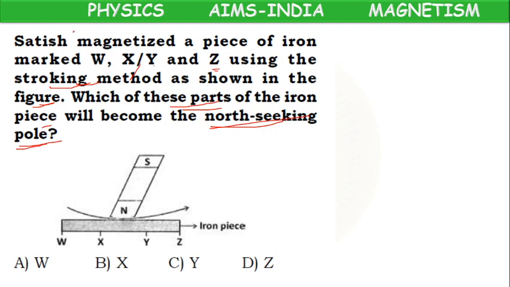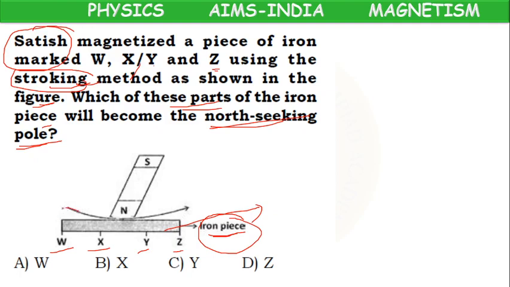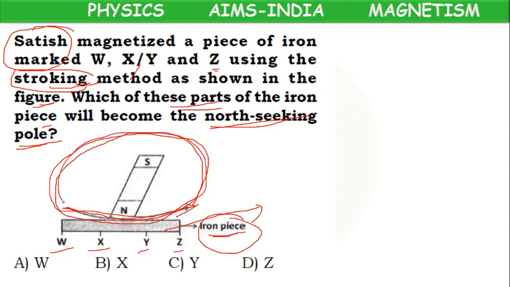So here Satish has taken an iron bar, marked it as W, X, Y, Z at 4 places, and with the stroking method, from here he started stroking in this direction. Again he lifted it and again stroked, like this continuously. Now the question is, which part will become north seeking pole?